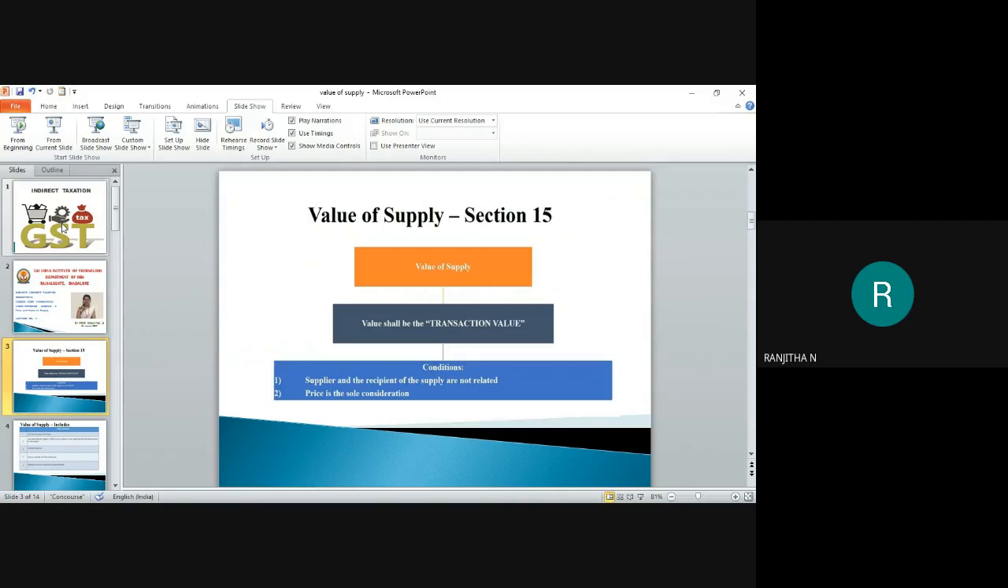And the second condition is that price is the sole consideration. Means when you are transferring goods, goods should not be exchanged for goods. It should not be a barter system. There must be a price. Here the price is considered as the sole consideration. Moving to the next slide.